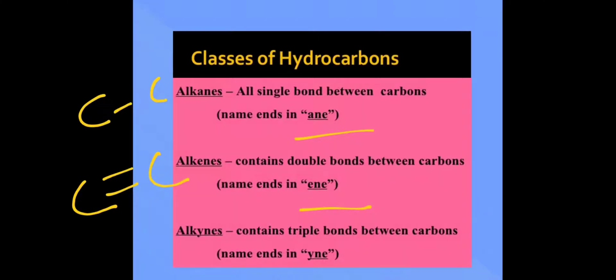And what are alkynes? In alkynes, carbons are connected with triple bonds, 1, 2 and 3 bonds between two carbon atoms. So this is called an alkyne.